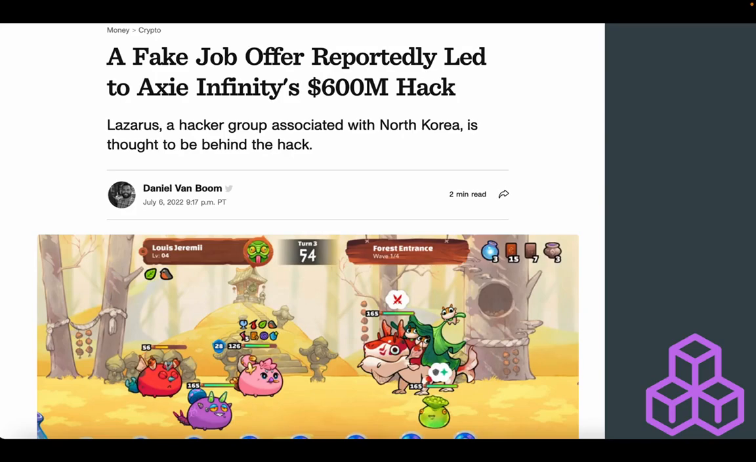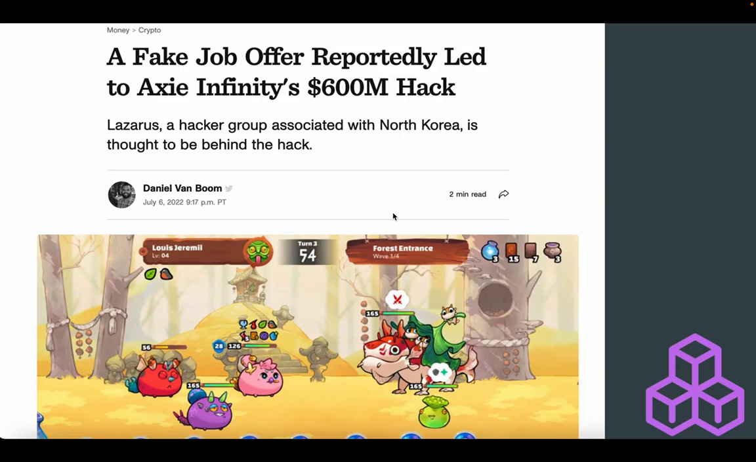So what happened was some guy from Axie Infinity received a job offer for a substantial amount, and attached with the PDF was spyware. The spyware, I believe, was able to find the private keys of Axie Infinity, and they were able to take out a lot of the crypto that was stored there.